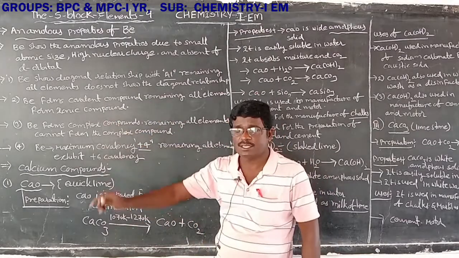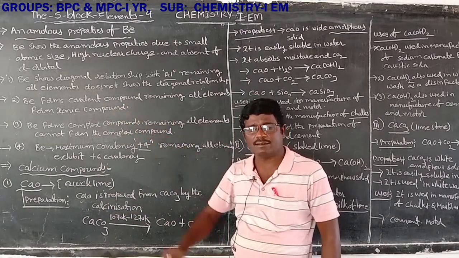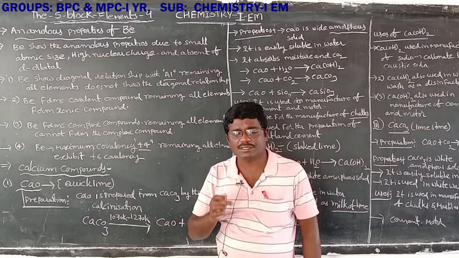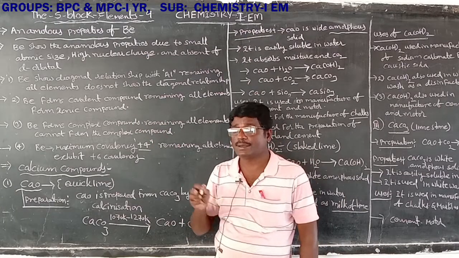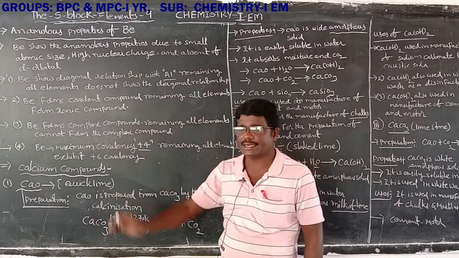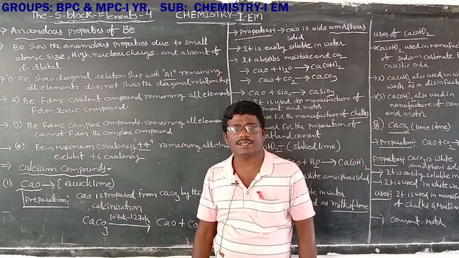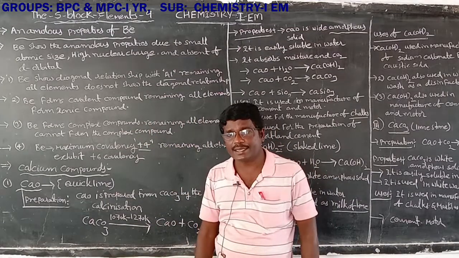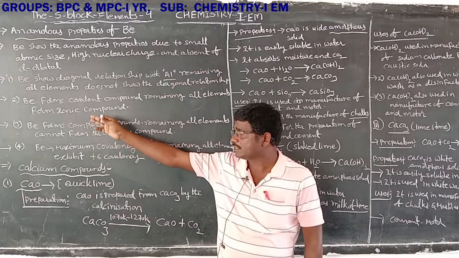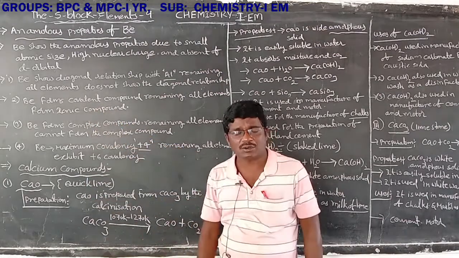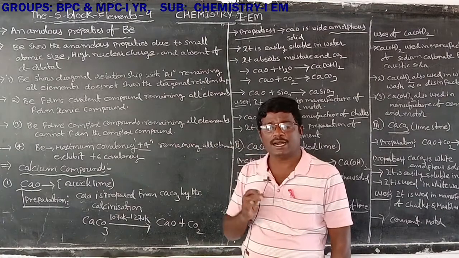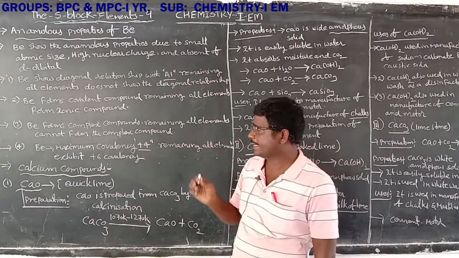The second one, beryllium forms covalent compounds. The remaining elements form ionic compounds.